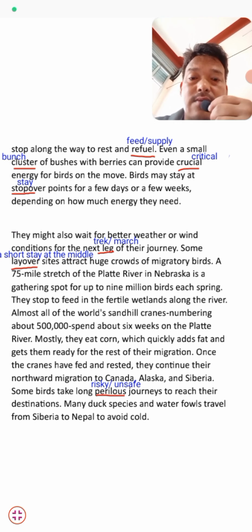Some layover sites attract huge crowds of migratory birds. A 75-mile stretch of the Platte River in Nebraska is a gathering spot for up to 9 billion birds each spring.